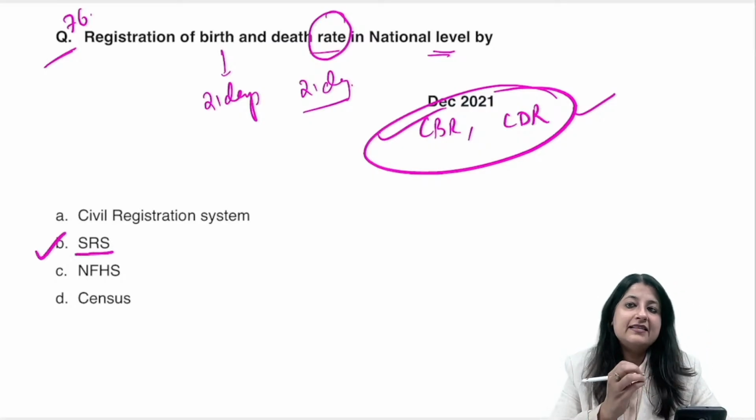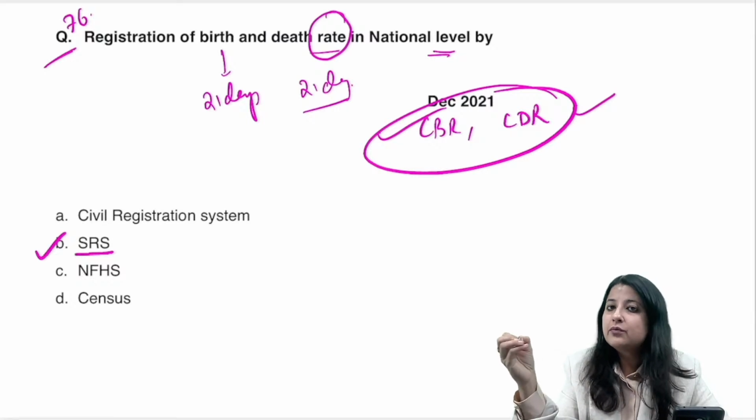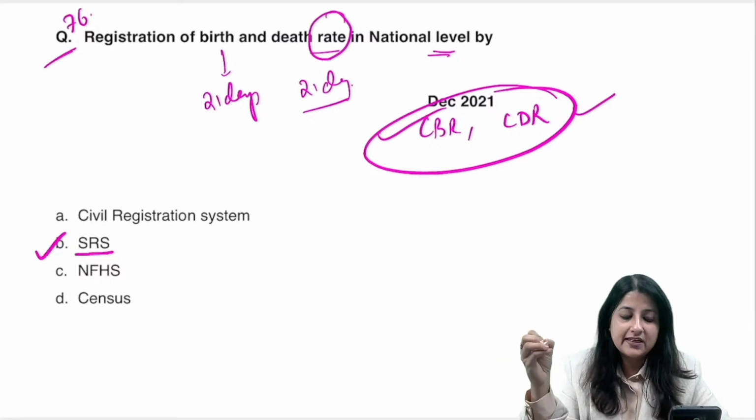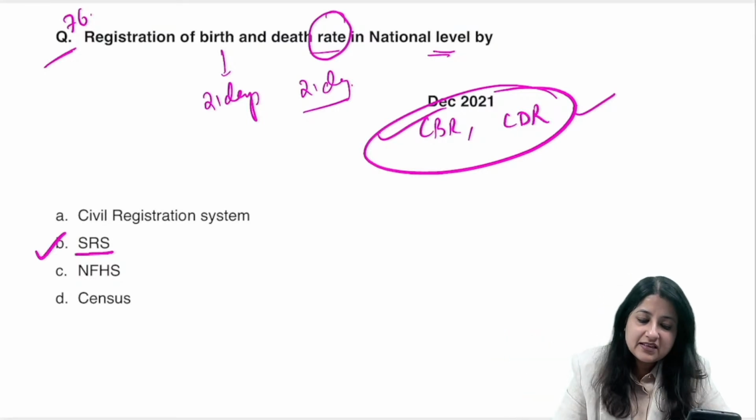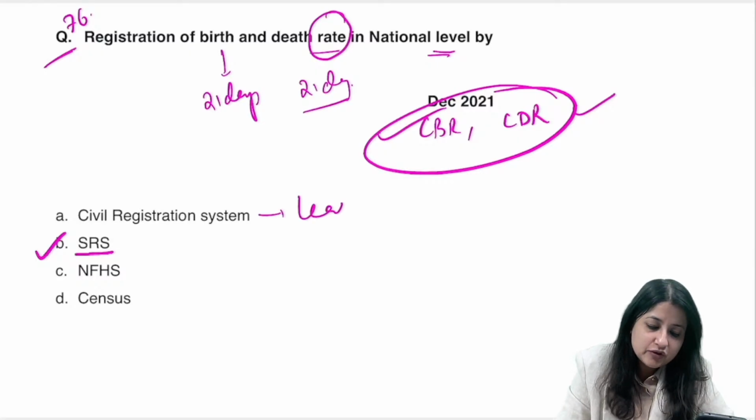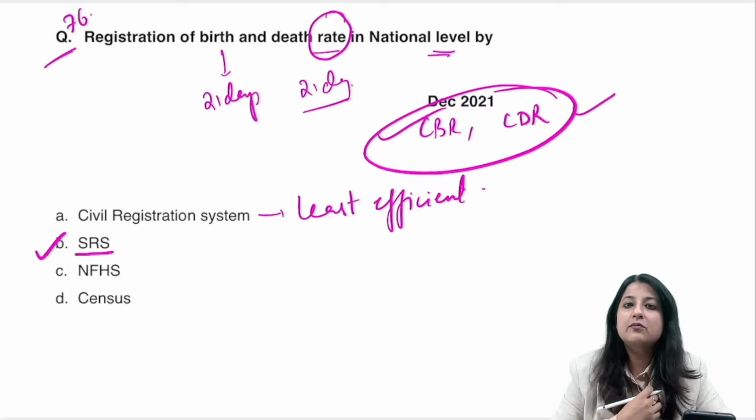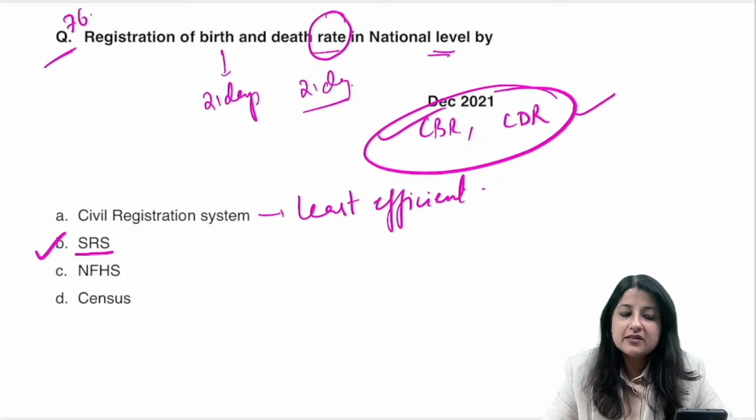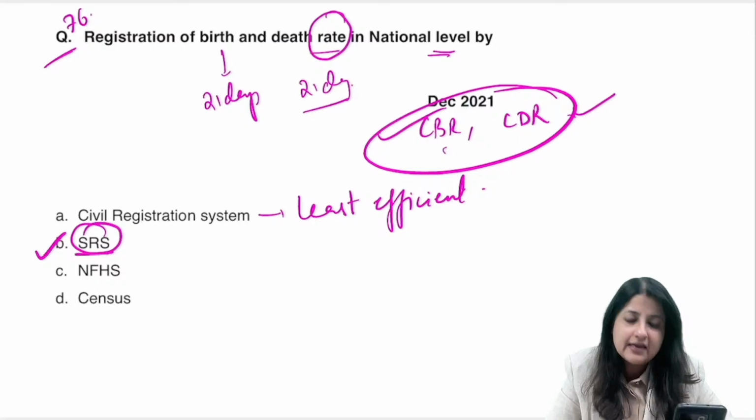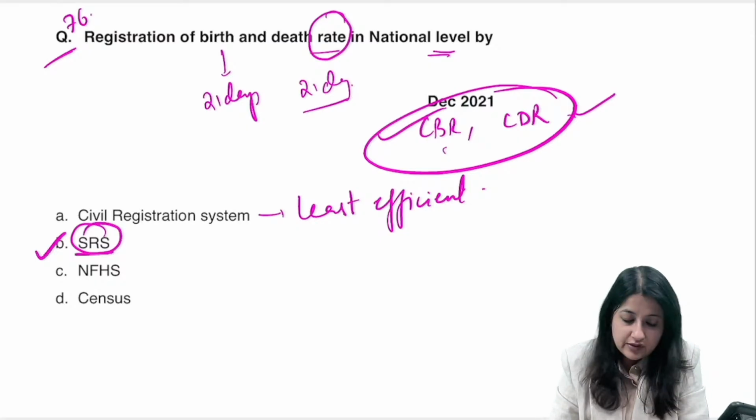If they had asked birth and death should be registered within how many days, that is 21 days, CRS. And CRS, remember, is the least efficient health information collection system. But over here the question is birth and death rate. Who gives the data of CBR and CDR? SRS, the Sample Registration System.